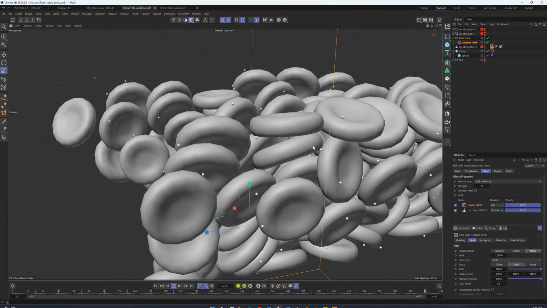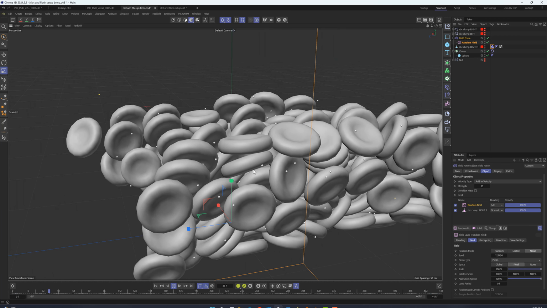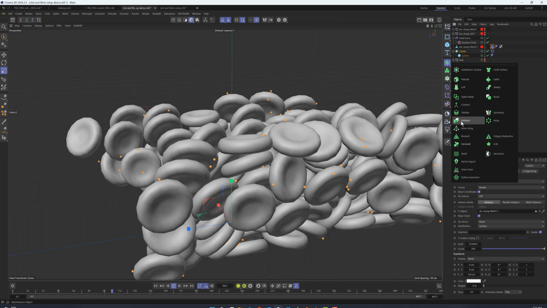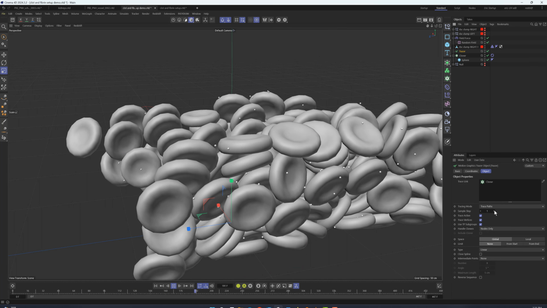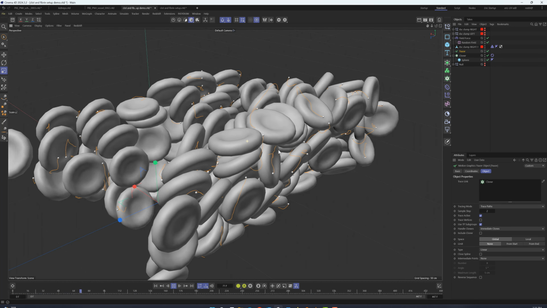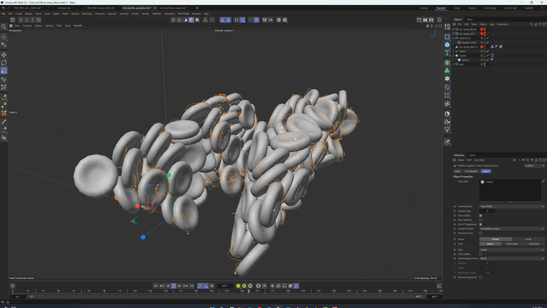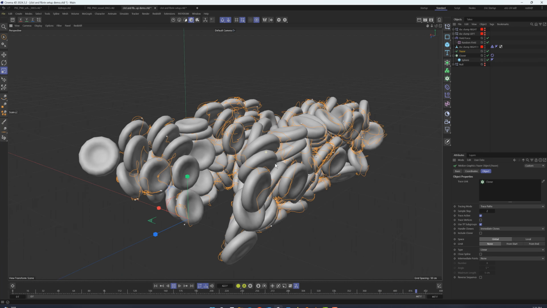Now the spheres are crawling along the surface nicely. I'll get the actual fibrin spline by using a tracer. If we click on the cloner, then create a tracer object, the cloner will automatically be added to the objects that it's supposed to trace. And we need to tell the tracer to trace immediate clones. Wherever the cloned spheres crawl, the tracer will trace their path into a spline.